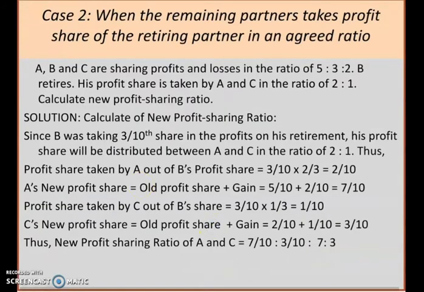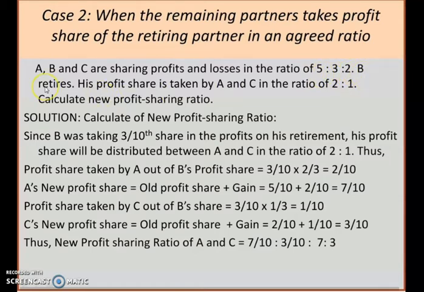Now case 2. When remaining partners take the profit share of the retiring partner in an agreed ratio. So there is an agreement between the remaining partners to take away the retiring partner's share in some agreed ratio. So let us do a problem. A, B and C are partners and they are sharing profits and losses in the ratio of 5:3:2. So it is already in a proper form.